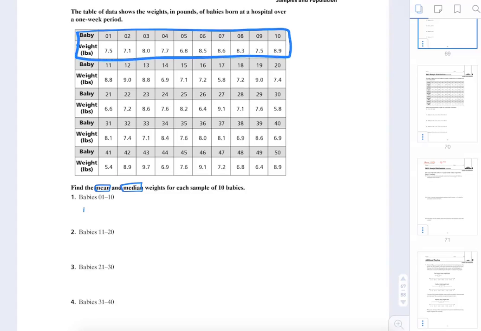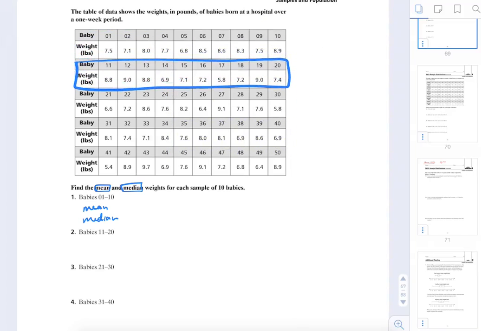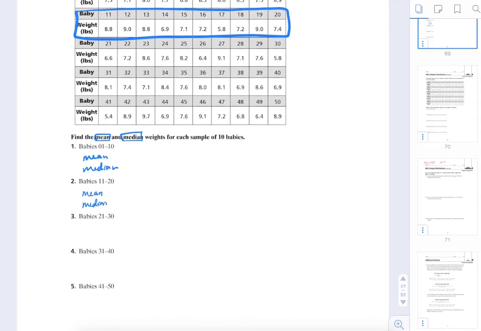Then you're going to repeat that process here for babies 11 through 20, mean and median. They need to be in order, they need to be added and divided.